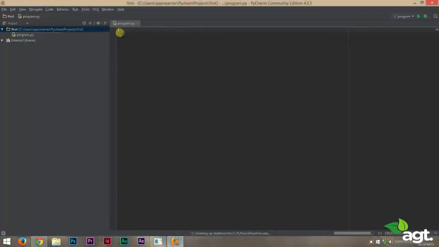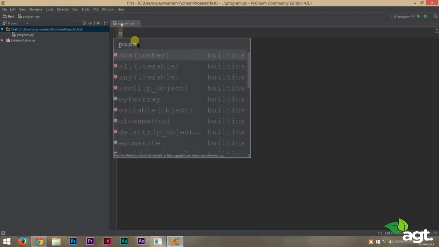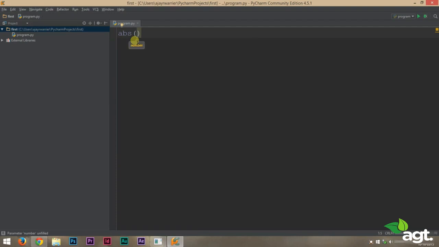Okay, we have our PyCharm opened, and now we will create variables. First of all, let's start creating a variable, and we'll create an integer variable. So let's create the variable. Let the variable name be var for variable, and let it store the value 101.